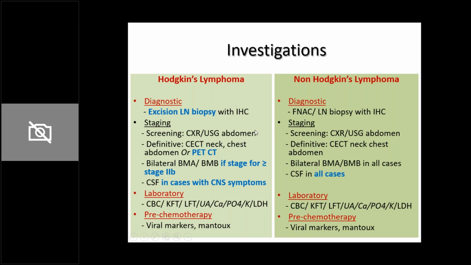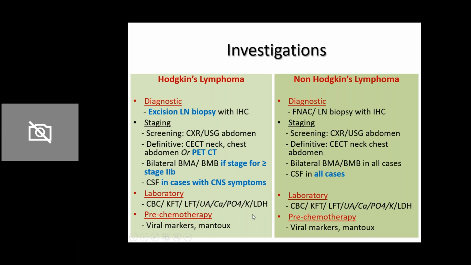But importantly, immunohistochemistry is done. So this is just like what we told, flow cytometry, immunophenotyping in leukemia, likewise immunohistochemistry in lymphoma. So this is going to give them the thumbprint diagnosis. Okay, so it is going to tell them whether Hodgkin's or non-Hodgkin's. Then the other red ones, which we say the laboratory and pre-chemotherapy, the rationale for doing these tests is exactly what I explained to you for leukemia.